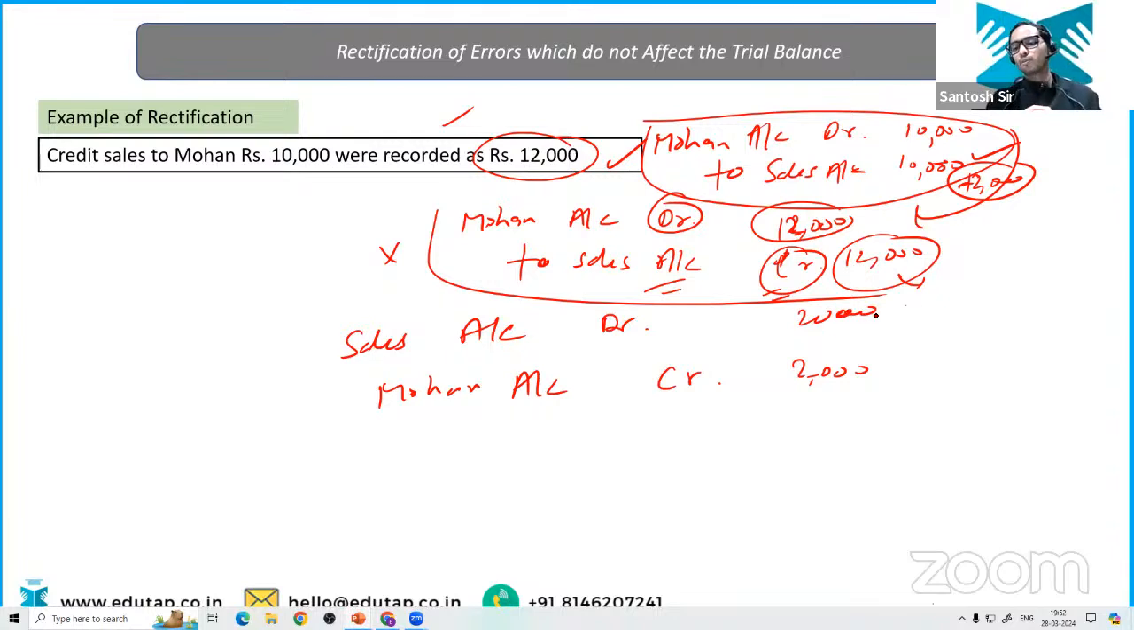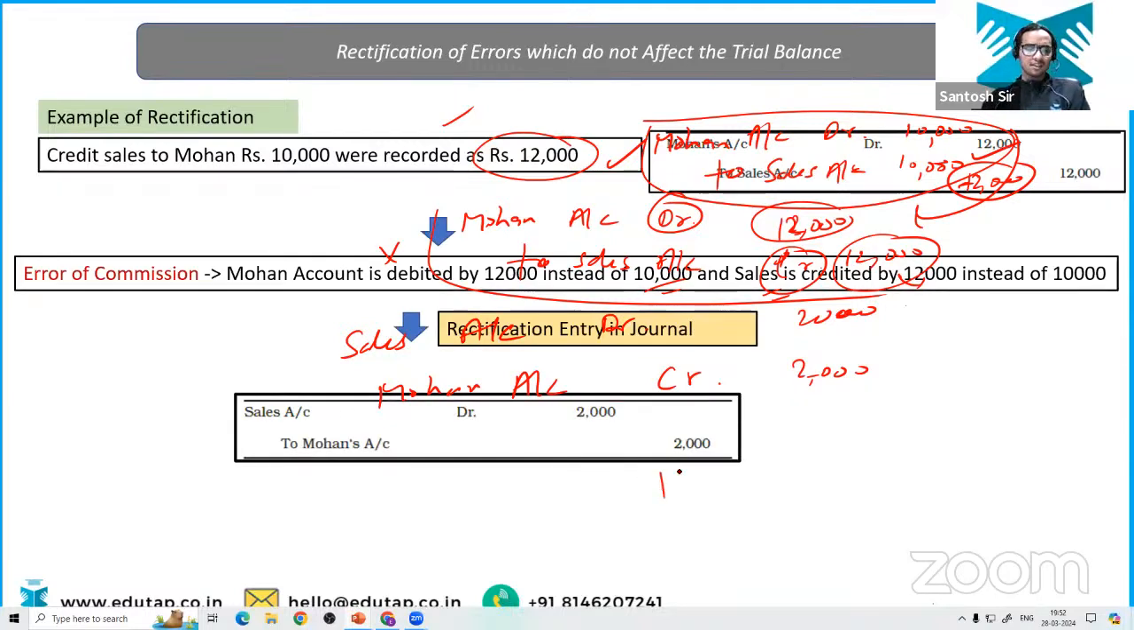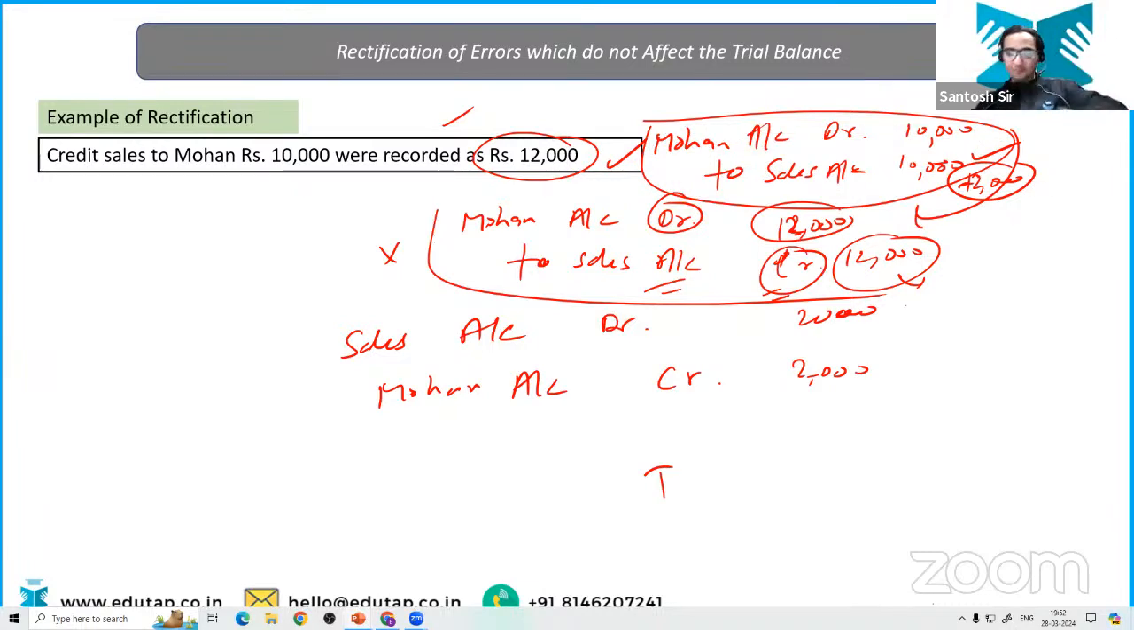Okay, does anyone have any problem? Everyone tell me in the chat section. Any problem in this question? Let me give you the answer as well. See, this is the answer we have discussed: sales account to Mohan's account. In this particular slide, if anyone has any problem, tell me.